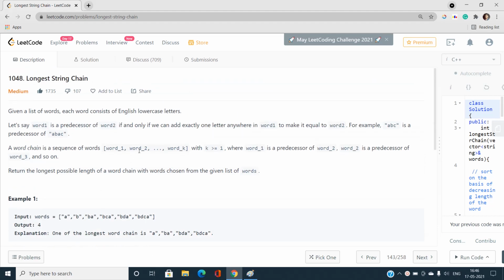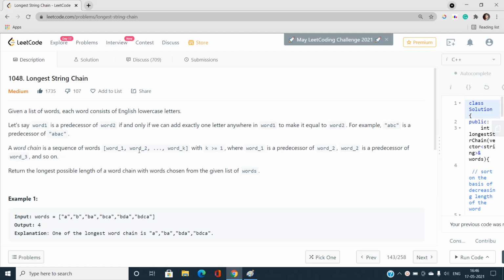Before moving further, I recommend that you have basic knowledge of dynamic programming and related concepts. If you are using C++, you must be aware of unordered maps, that is, hash tables. If you are using Python, there are similar hash table structures. So you must be aware of the concepts of dynamic programming and hash tables. Let's move further to understand this problem in detail with the help of examples.